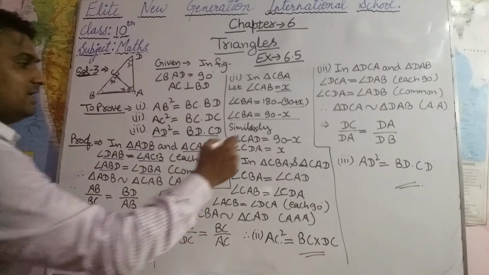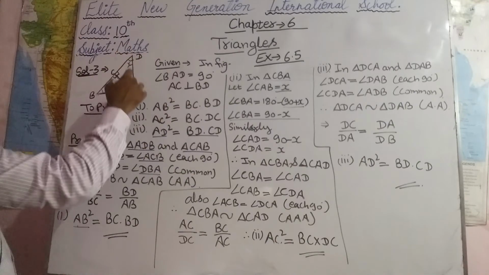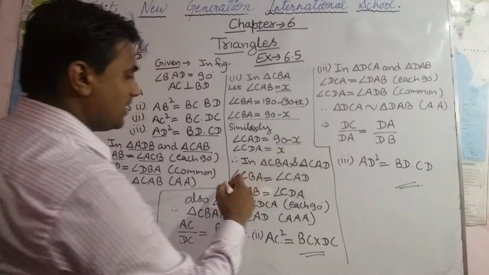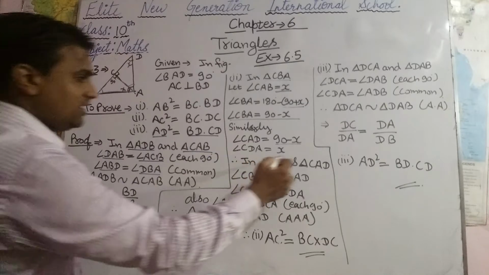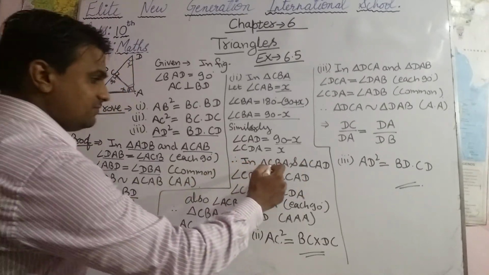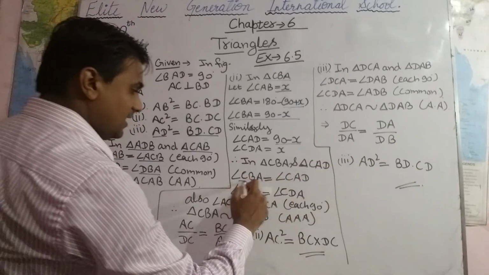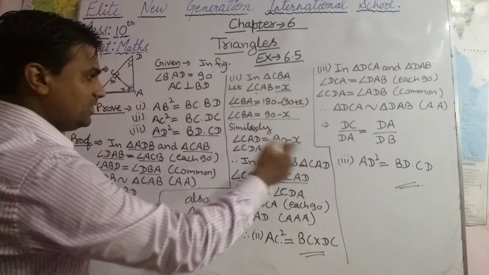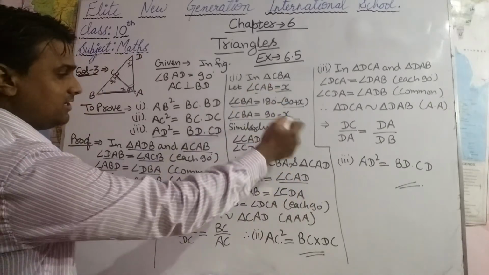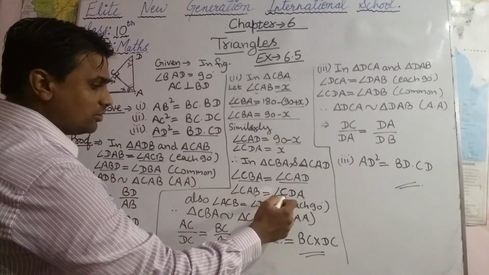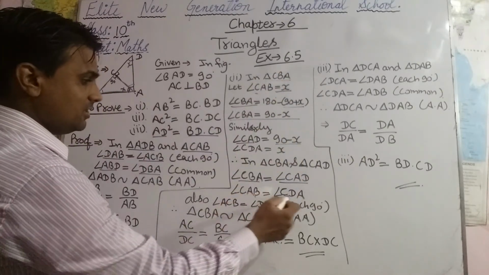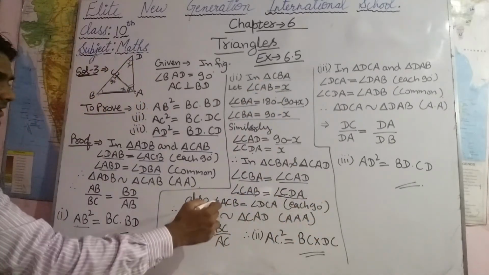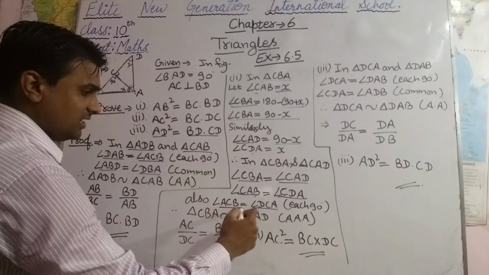Now similarly here angle CAD will also be 90 minus X, and angle CDA will be X. So in triangle CBA and triangle CAD, we can say angle CBA equals angle CAD, each 90 minus X, and also angle CAB equals angle CDA, each equal to X. Therefore these are also equal, and angle ACB equals angle DCA, each 90 degrees.